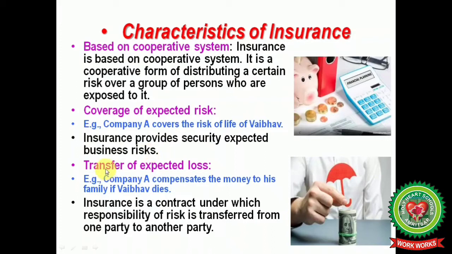Seventh is the transfer of expected loss. So company A compensates the money to his family if Weber dies. It means the transfer of risk from Weber to company A. So insurance is a contract under which the responsibility of risk is transferred from one party to another party.